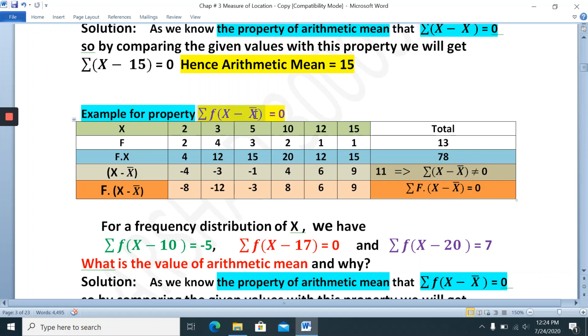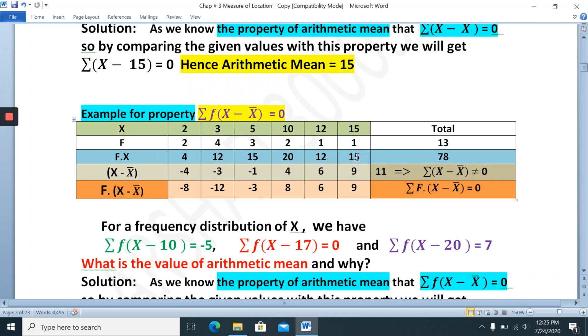First find x bar. Always first find x bar, then we will subtract it from x. So what is x bar here? When frequency is given, the x bar formula is summation fx divided by summation f. So what is the fx total?